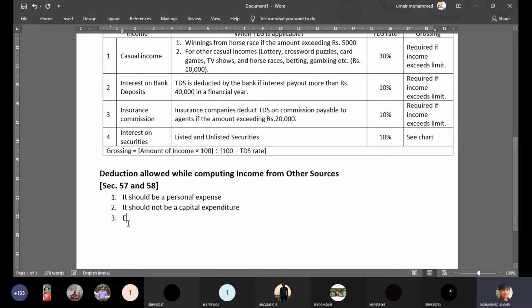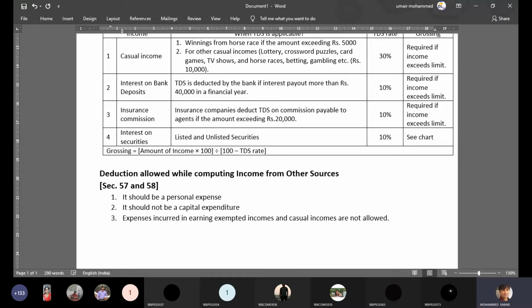Next is expenses incurred on exempted income and casual incomes are not allowed.